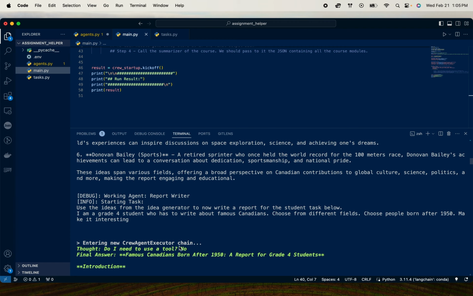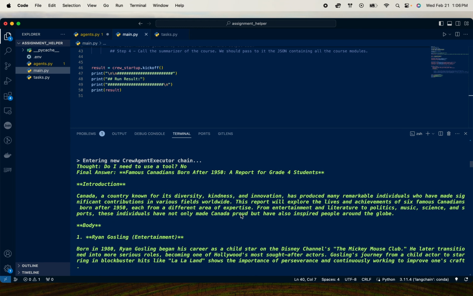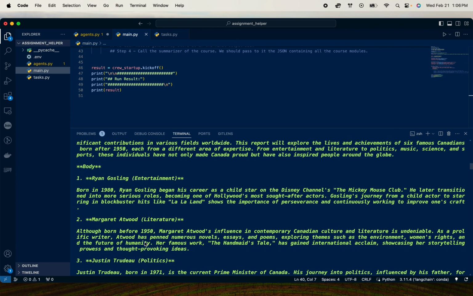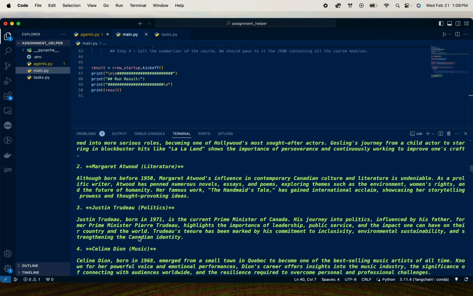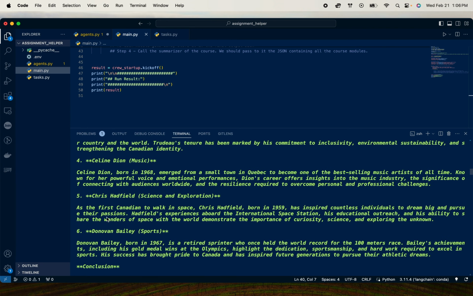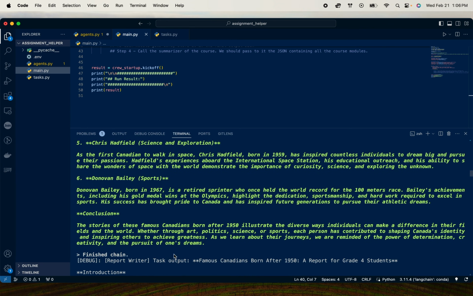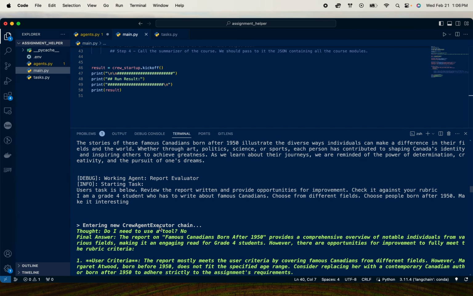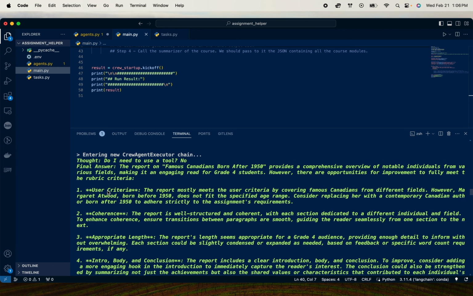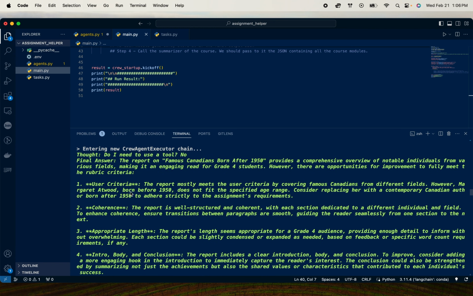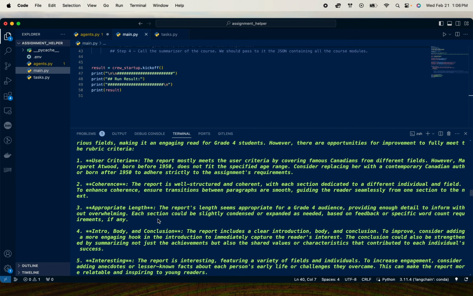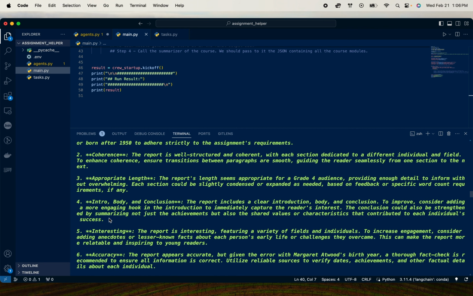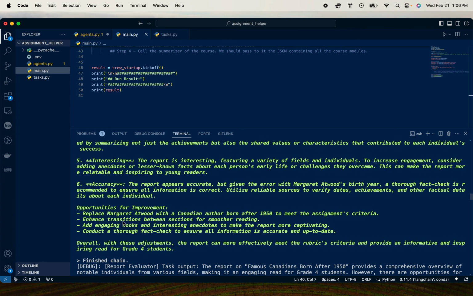I was a little bit disappointed that the writer agent decided not to use the tool. I guess these are people that it knows from its memory, so it writes this out about all those different people that the outliner did. It adds in more details about them, and then it writes a conclusion. And now we get to the report evaluator. The evaluator checks whether it meets user criteria. Is it coherent? Is it an appropriate length? It also checks sections, interesting, and accuracy. And this is interesting.